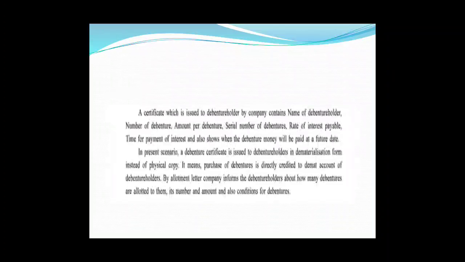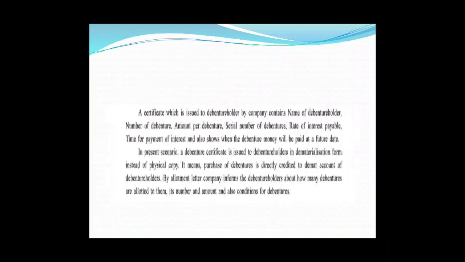Friends, whenever the public or anybody wants to buy the debentures of a company, when the company issues the debentures, they apply for the same, and the company allots them debentures if the company is satisfied with every detail of the person who wants to buy them.